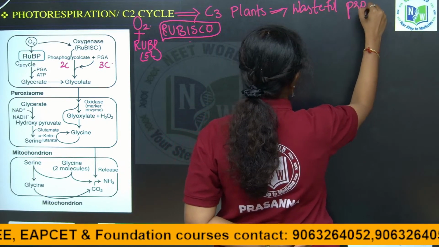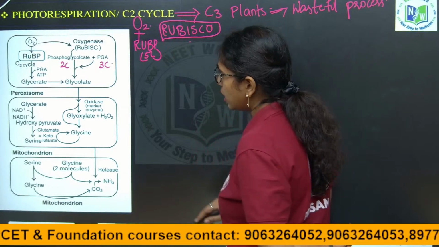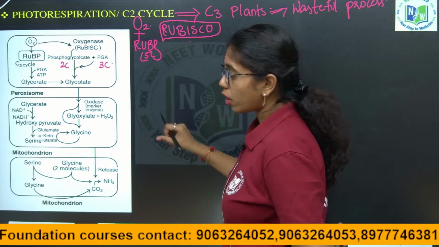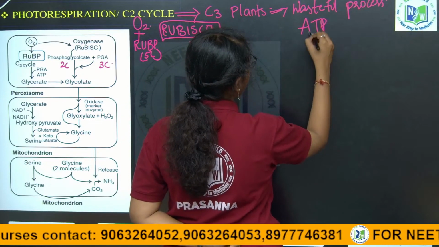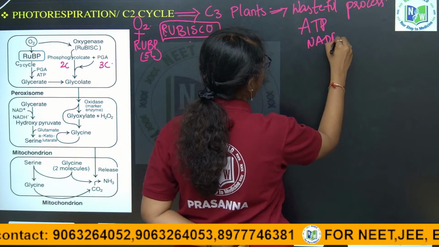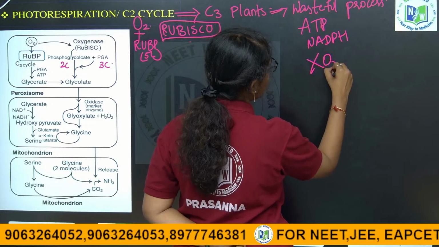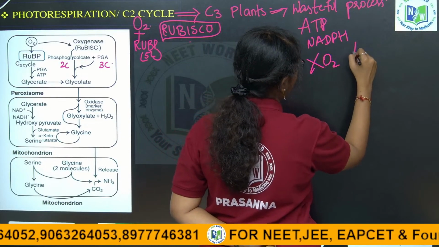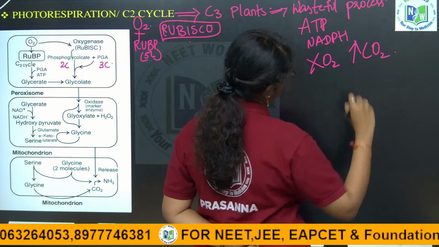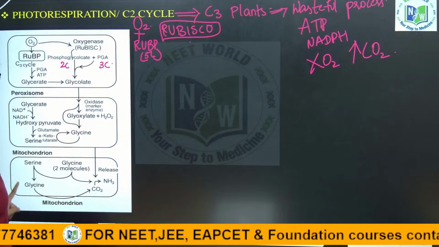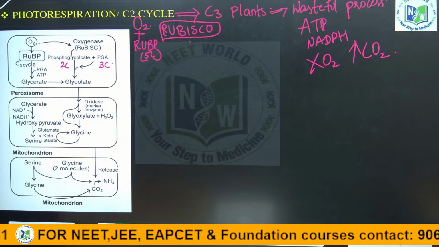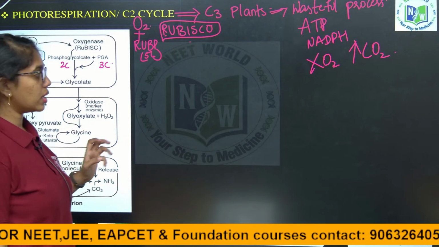It occurs in the C3 plants because it consumes ATP and NADPH, but it does not release oxygen, rather it releases carbon dioxide. And it travels around 3 organelles to synthesize 1 more molecule of phosphoglyceric acid.